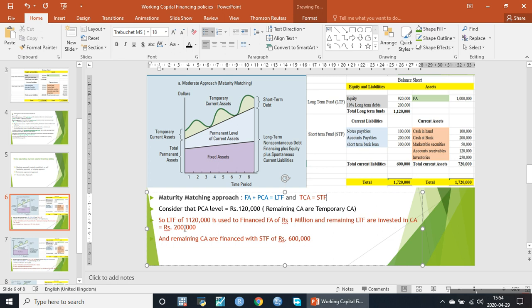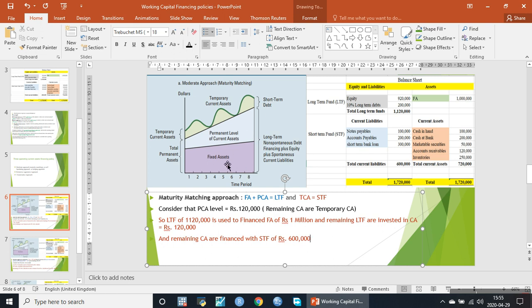So long-term funds of 1,120,000 are used to finance 1,000,000 of fixed assets, and the remaining long-term funds are invested in current assets, which is 120,000, and the remaining current assets are financed through short-term funds, which is indicated in this figure.